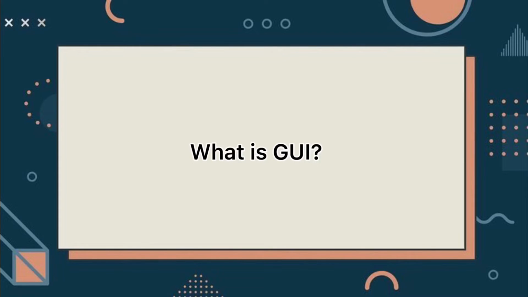The graphical user interface is a form of user interface that allows users to interact with electronic devices through graphical icons and audio indicators such as primary notation instead of text-based user interface type command labels or text navigation.